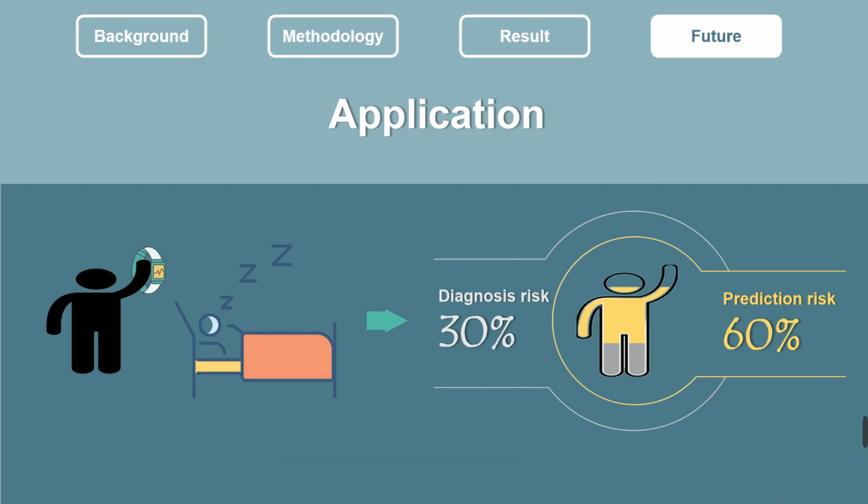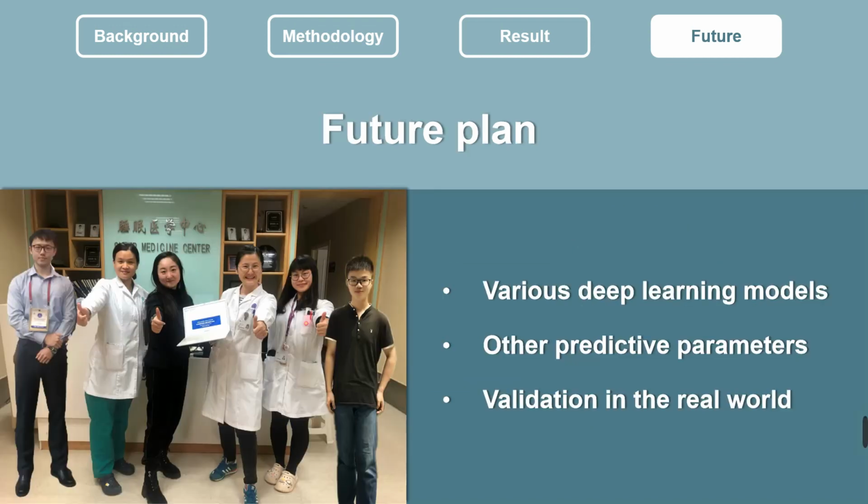In conclusion, based on our deep learning model, the diagnostic and predictive risks of diabetes were available separately. Maybe in the future, blood oxygen saturation from wearable devices can be used to predict the user's risk of diabetes. There is still much to be improved. We hope to add more effective predictors and validate the model in the real world.